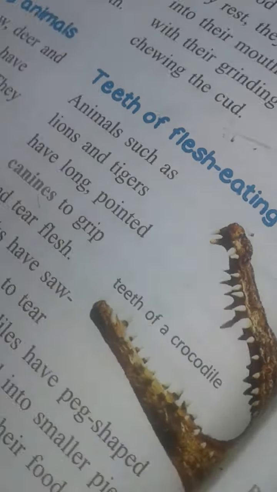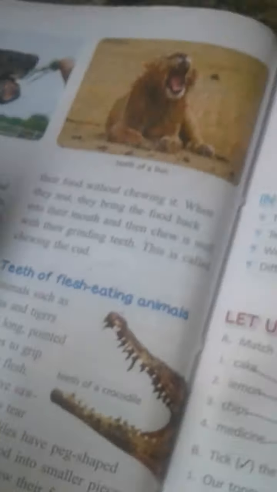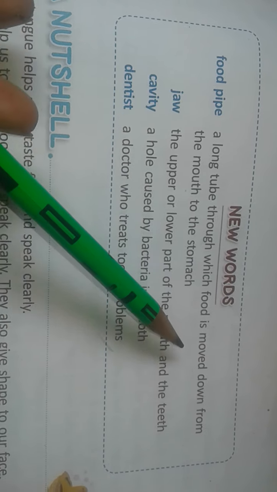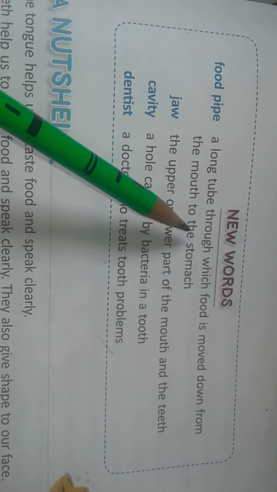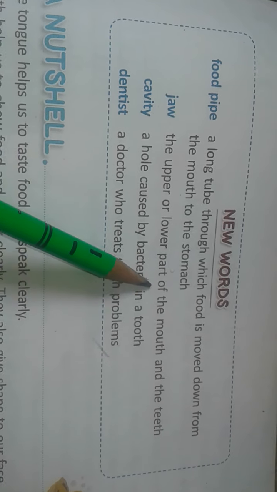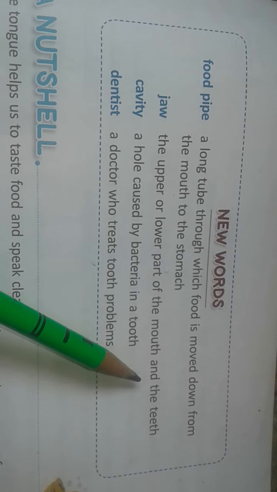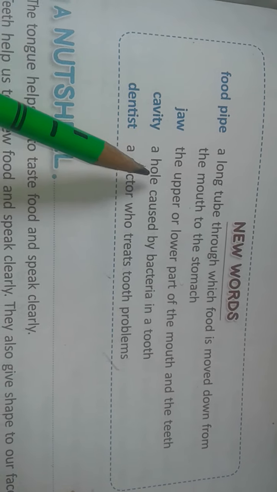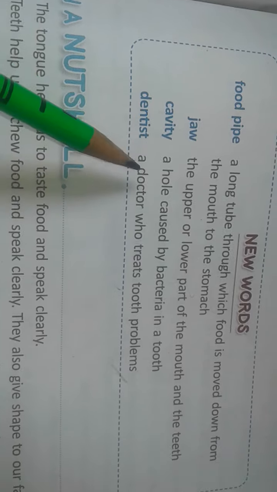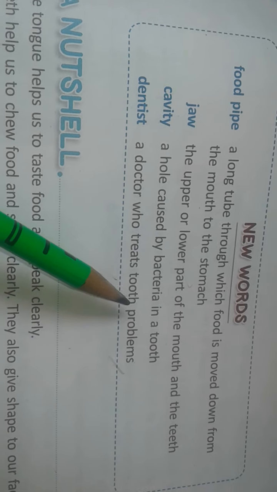So students, this is all about the chapter. Now let's have a look at the new words. Food pipe. A long tube through which food is moved down from the mouth to the stomach. Jaw. The upper or lower part of the mouth and the teeth. Cavity. A hole caused by bacteria in a tooth. Dentist. A doctor who treats tooth problems.